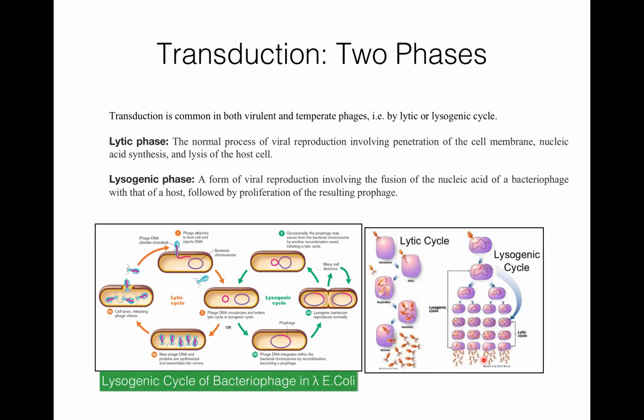There are two phases of transduction, the lytic phase and the lysogenic phase. The lytic phase damages the bacteria and keeps moving on, and the lysogenic phase does not kill the host bacteria; there is a fusion of nucleic acid of the phage with that of the host, creating a prophage, and then there is proliferation of the resulting prophage. Thank you.